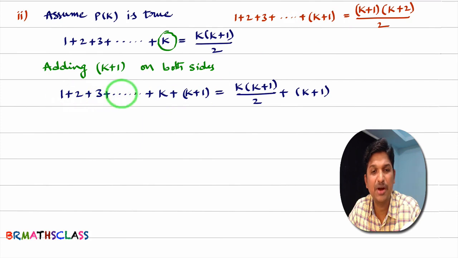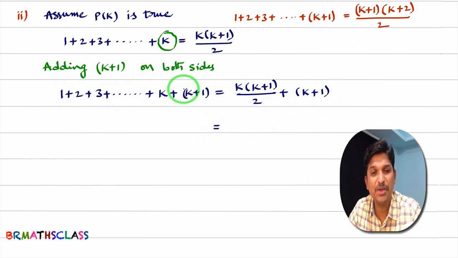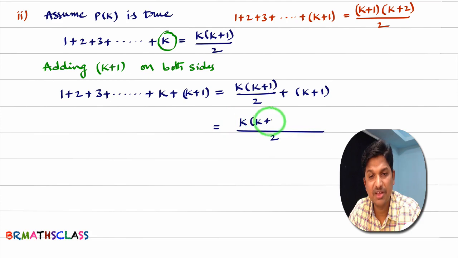What is this left hand side part? You observe this. This is LHS of P of k plus 1. I am trying to prove P of k plus 1 is true. I am trying to get this statement. Now, I'll simplify this part. After simplifying this part, if I got this statement, I can say that P of k plus 1 is true. Okay. So, I'll start simplifying. After simplifying this, I am trying to get RHS of P of k plus 1. Okay. What is LCM here? LCM is 2. What you will get in the numerator? K into k plus 1 plus 2 into k plus 1. Good.